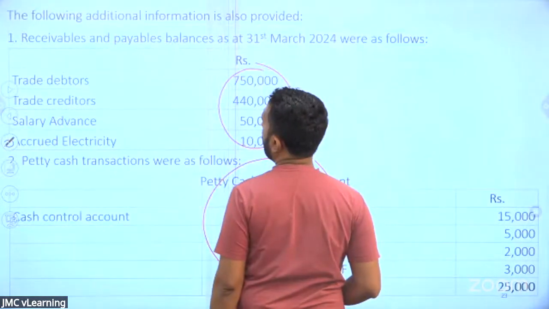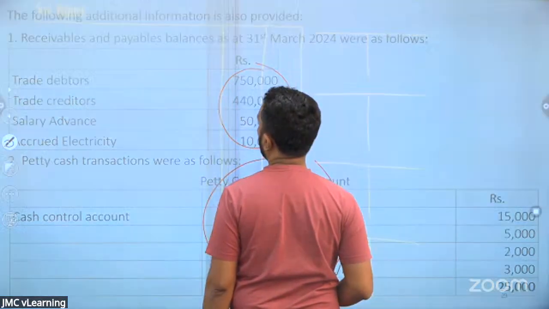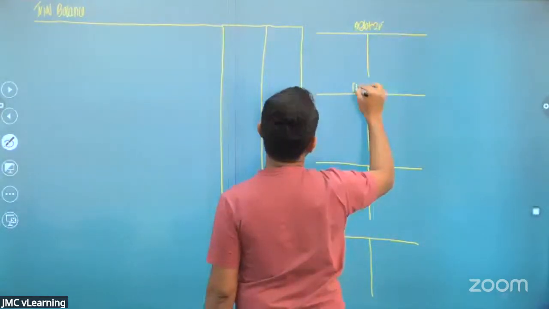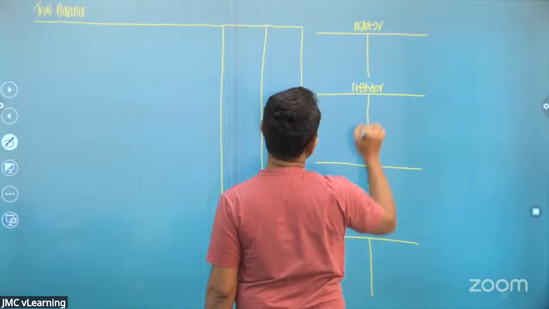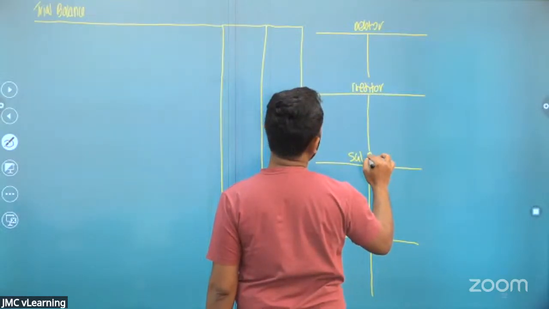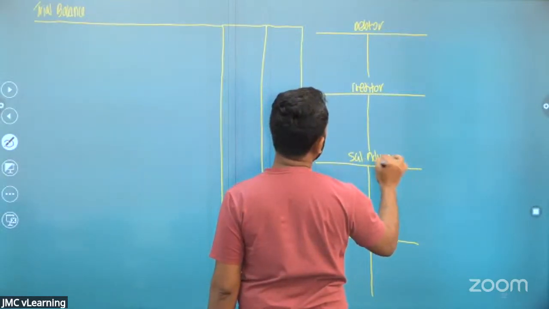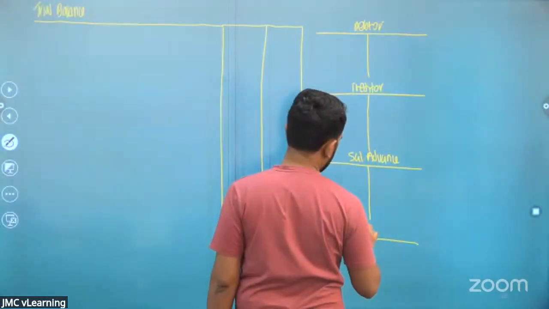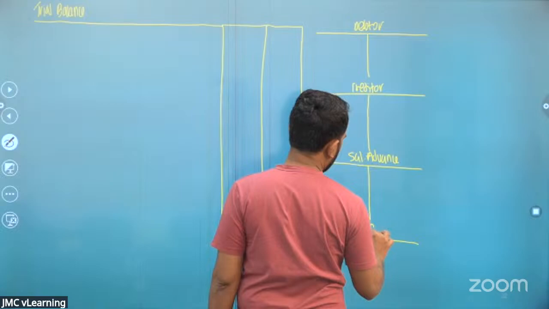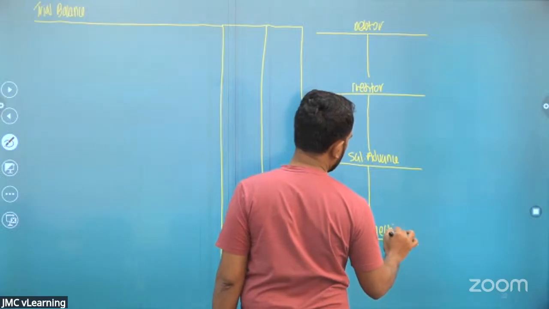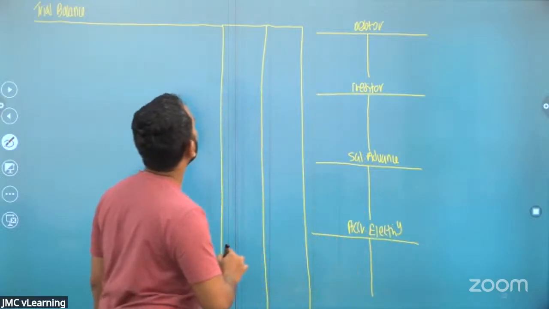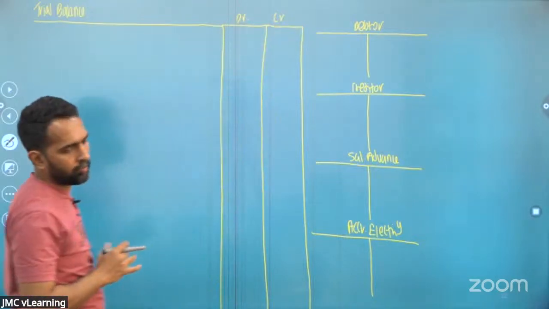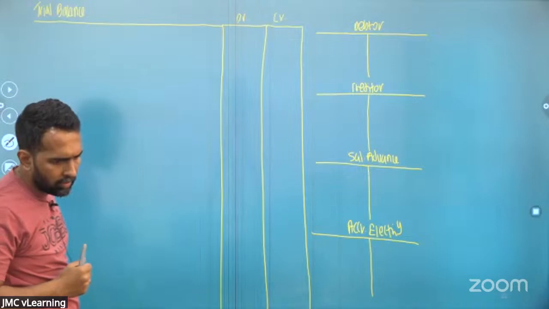So the T accounts are debtor, creditor, salary advance, and accrued electricity. Debtor, creditor, salary advance, and accrued electricity. Okay, so debit and the credit. Okay, this is the basic format.